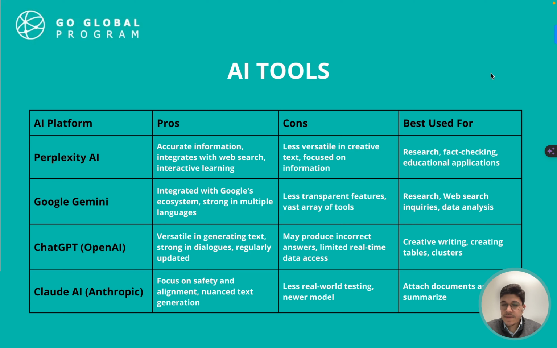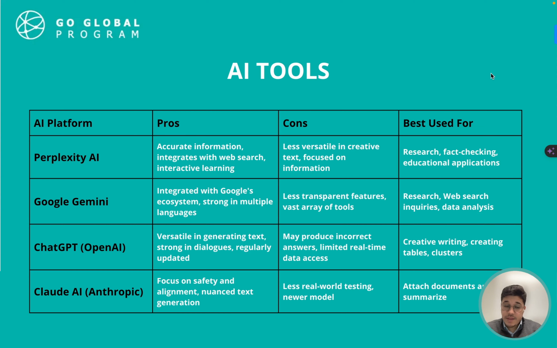And for more creative tasks, for brainstorming, even creating tables, I think GPT and Claude AI can be very good options as well. The only reason I'm putting Claude AI, or Anthropic, as an option is because the free version of this one allows you to also upload files. So sometimes you find a very nice report and you can download this PDF or doc version, upload it to the AI and ask for a summary, the key insights, things like that. Because of this, I also include this one.